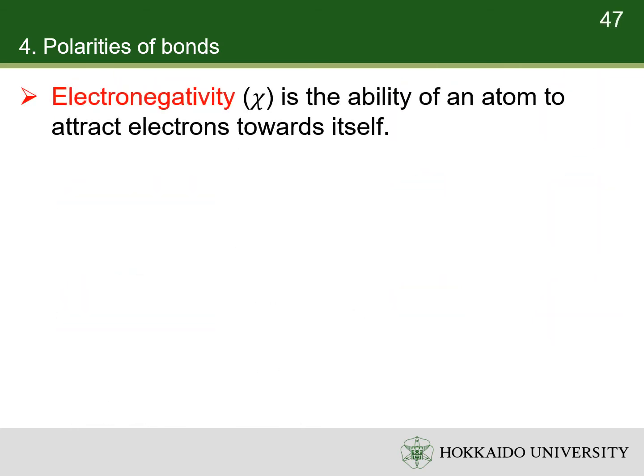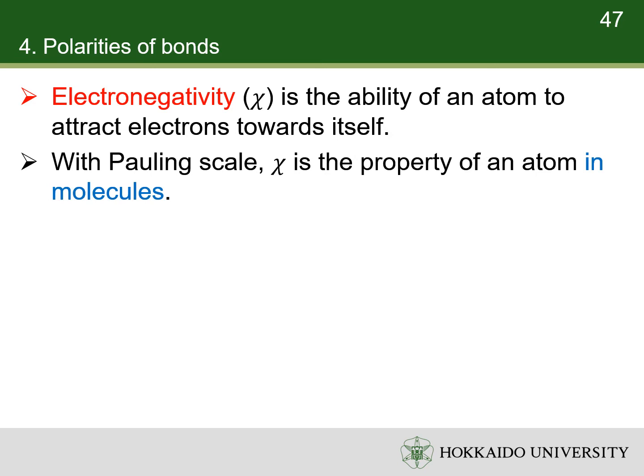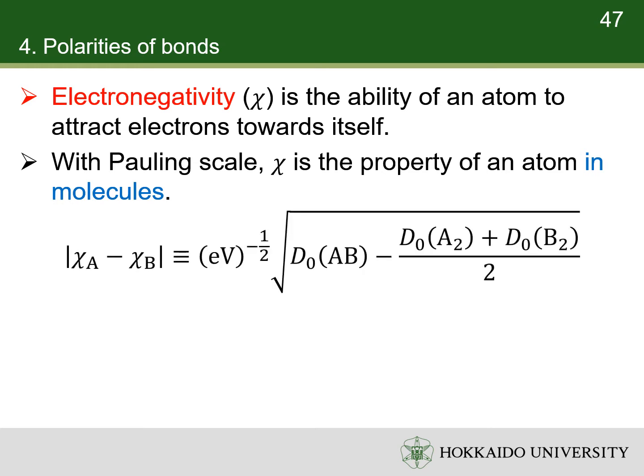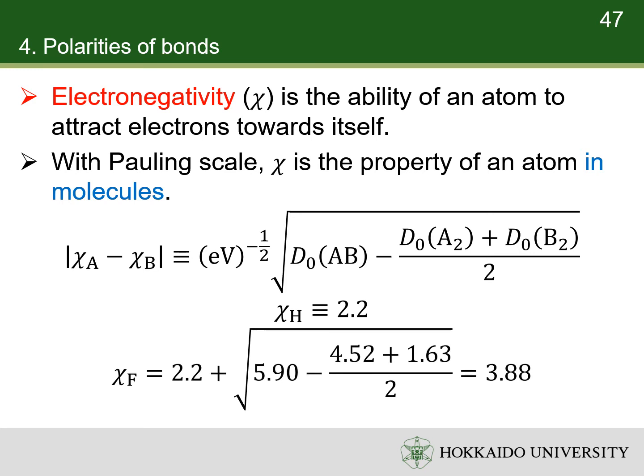The electronegativity is the physical quantity to describe the ability of an atom to attract electrons towards itself. In Pauling scale, the value of the electronegativity of an atom is the ability of an atom to attract electrons towards itself in molecules. The difference in Pauling electronegativities between two atoms is defined by this equation below. Pay attention, electronegativity in Pauling scale is dimensionless. The electronegativity of hydrogen is defined to be 2.2. Thus, the electronegativity of other atoms can be measured and calculated. For example, the electronegativity of fluorine can be calculated from previous data.